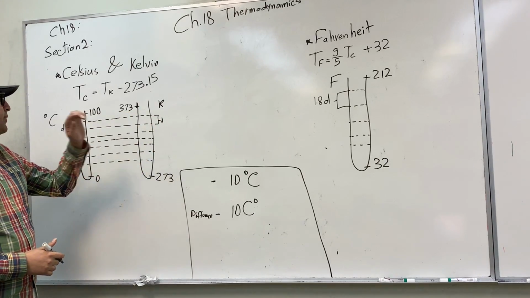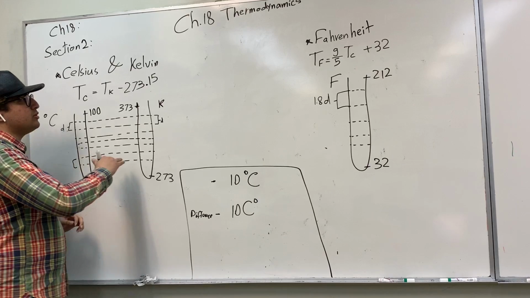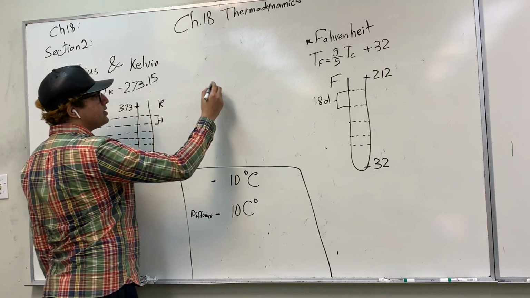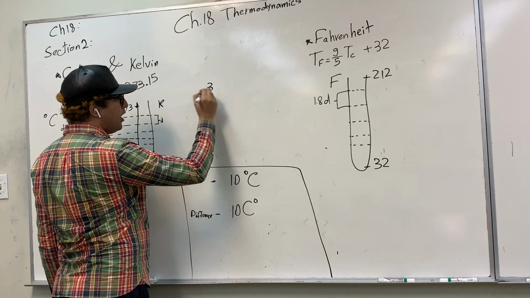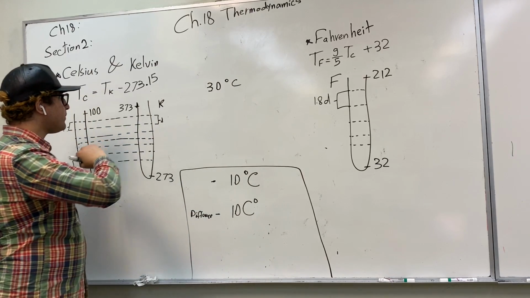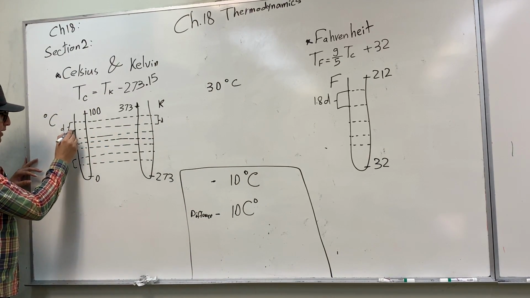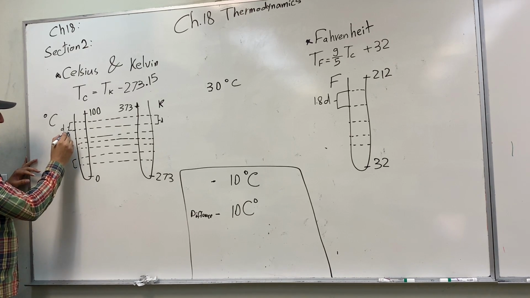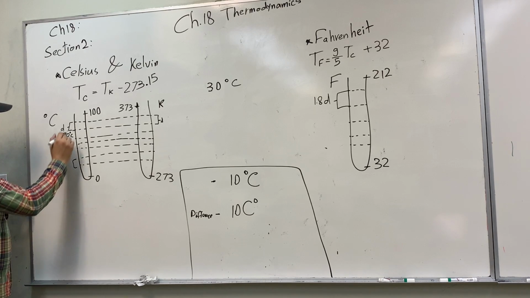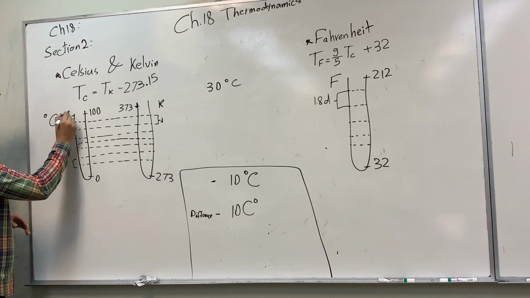One important point is that if you're dealing with a temperature difference, say a temperature difference of 30 degrees Celsius, imagine that we have a material at 70 degrees Celsius, and we heat the material until it reaches 100 degrees Celsius.